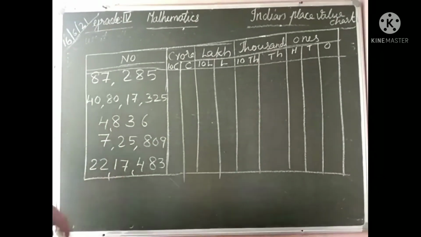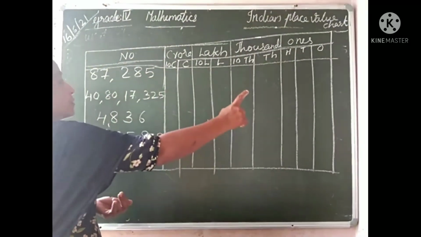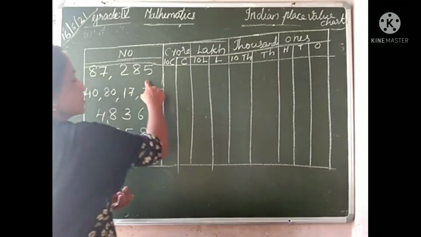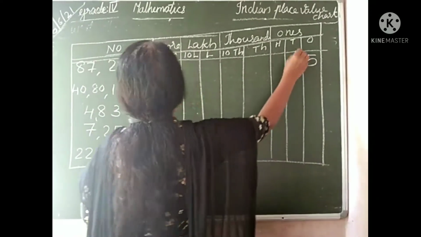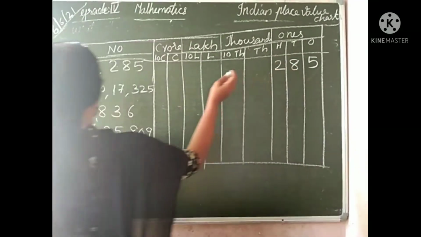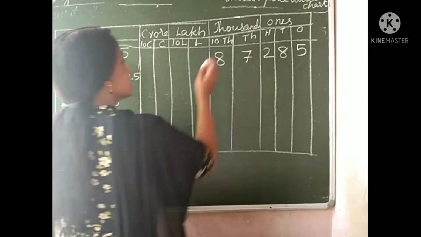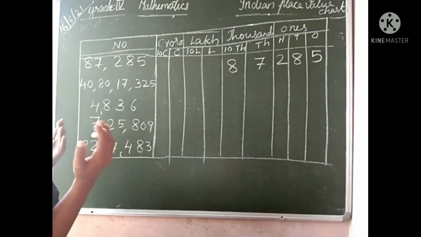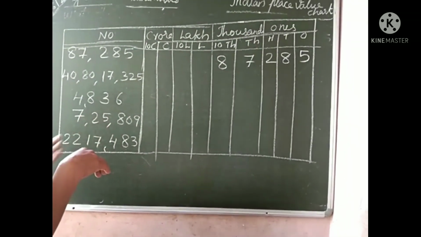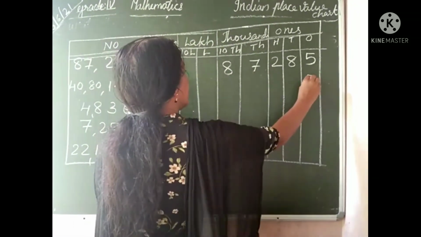Then the first one is a 5-digit number. How can we represent it here? We can start from the ones place, that is easy. First we write 5 in ones place, then 8, next 2. Then thousands place 7, 10,000s place 8. Very simple. If you start from the ones place, we can represent ones, tens, 100, 1,000, 10,000, etc. Next one, how can we represent? Yes, ones place number is 5.